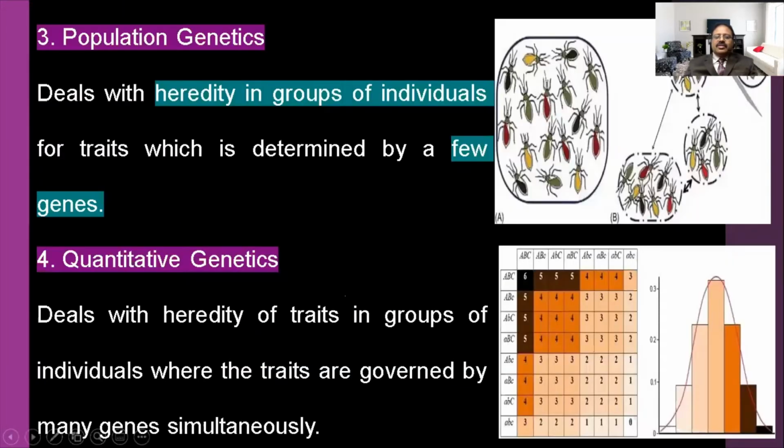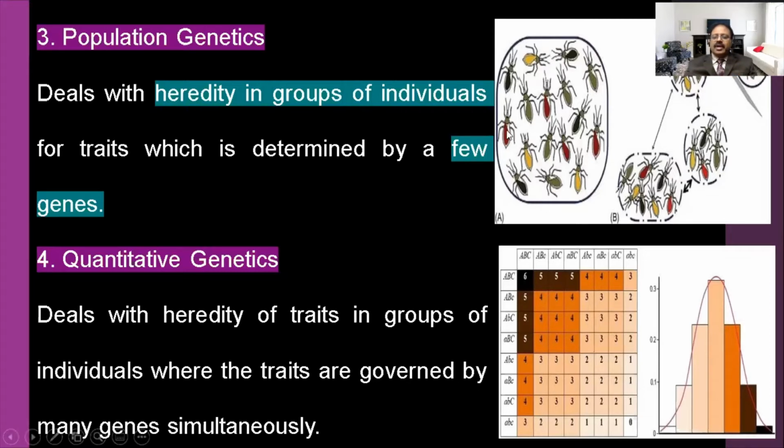The next one is called population genetics. It deals with heredity in a group of individuals for traits which are determined by a few genes. Here is one group of individuals, here one group, here one group.